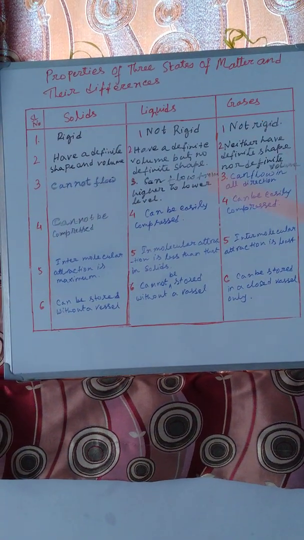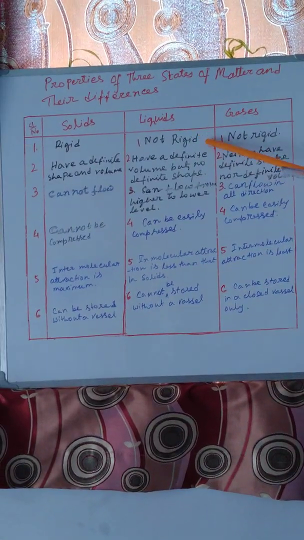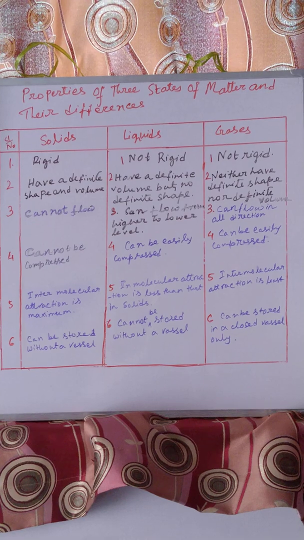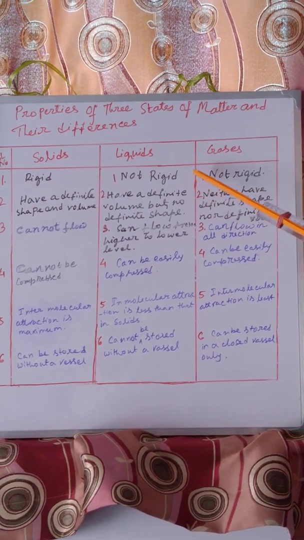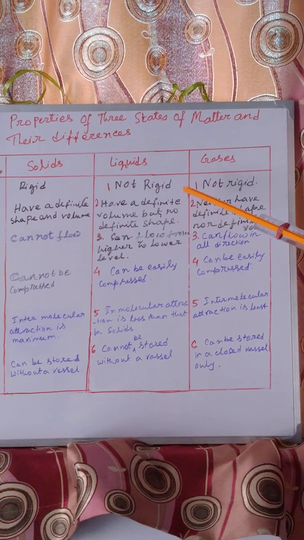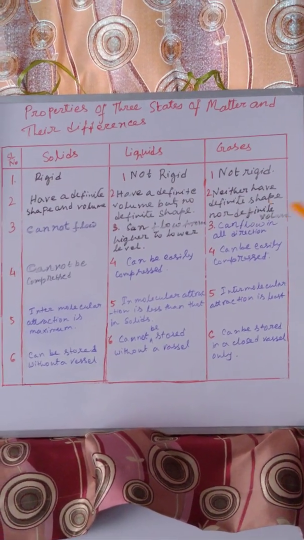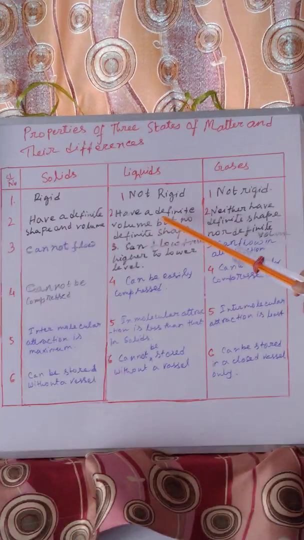Now for the liquids. Liquids are not rigid. If liquid falls from our hand, it will spread out. So liquid substances are not rigid. And liquids have a definite volume but no definite shape.